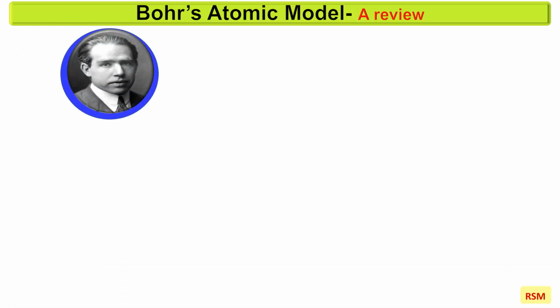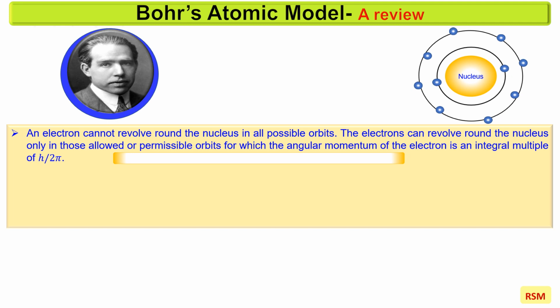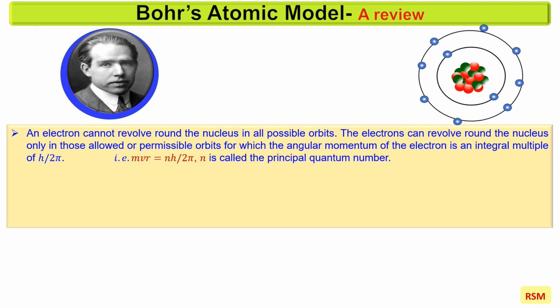Danish physicist Niels Bohr proposed the Bohr's atomic model in the year 1913. He introduced the quantum theory to overcome the drawbacks of the Rutherford's atomic model. The postulates of the Bohr atomic model are: an electron cannot revolve round the nucleus in all possible orbits. The electrons can revolve round the nucleus only in those allowed or permissible orbits for which the angular momentum of the electron is an integral multiple of h by 2 pi, where h is the Planck's constant. That is, mvr equal to nh by 2 pi, where n is called the principal quantum number.